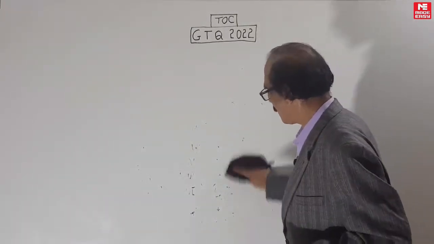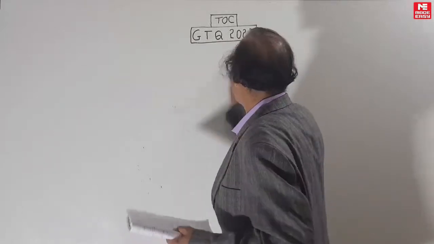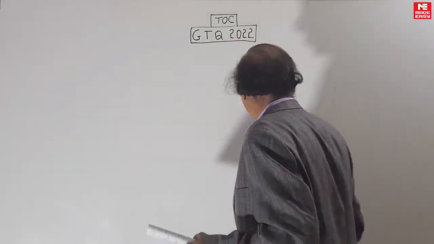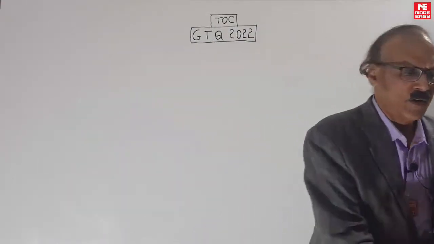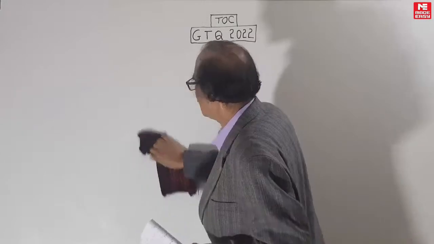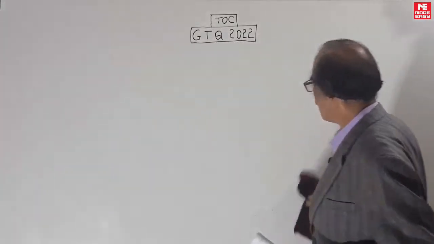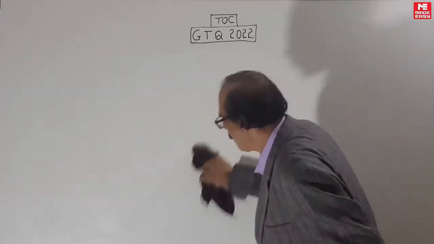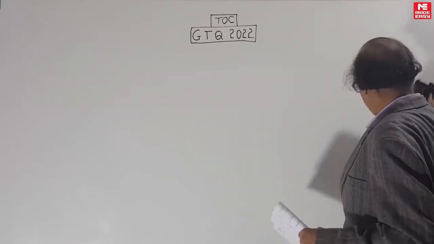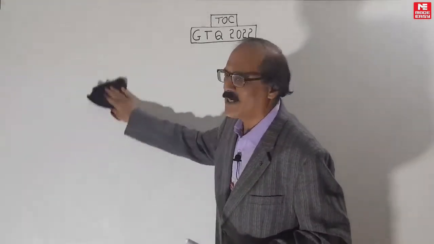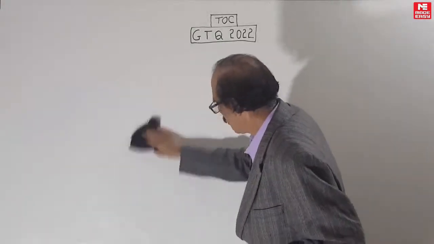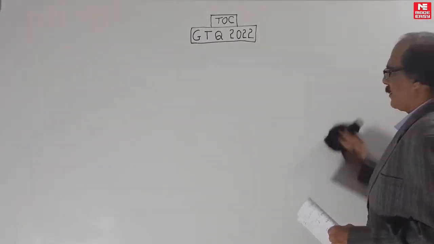Question number 7 I have purposely kept tricky because I feel that the pumping lemma is given explicitly in the syllabus and only one question has come on pumping length till now. So I want to discuss it further. It's a pending question basically, because very few questions have come here and it's there in the syllabus. There's a good chance they may be tempted to ask it because they already asked it once a few years ago. The question came on pumping length, not minimum pumping length. Minimum pumping length is yet to be asked. So I am focusing on minimum pumping length also. Of course, once you get the minimum pumping length, you can get the pumping length easily. Understood? So this question will be on MPL, minimum pumping length.